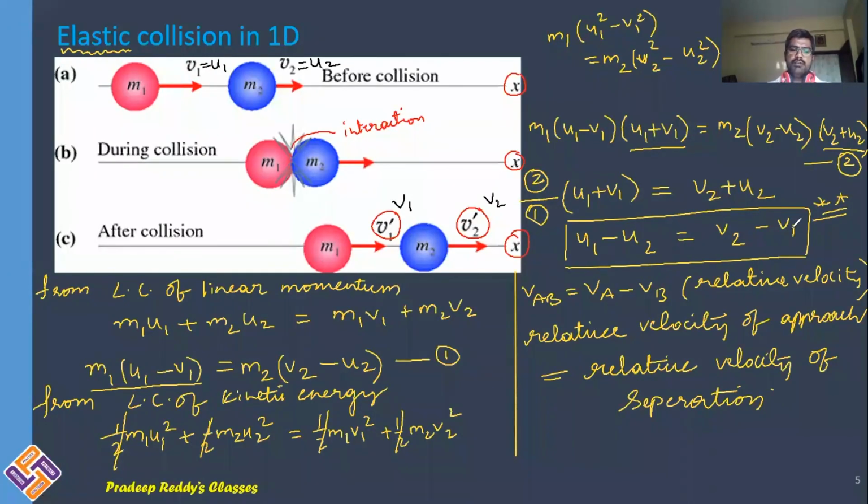After collision they get separated from each other, and their distance goes on increasing. That is the reason why we call it the relative velocity of separation.